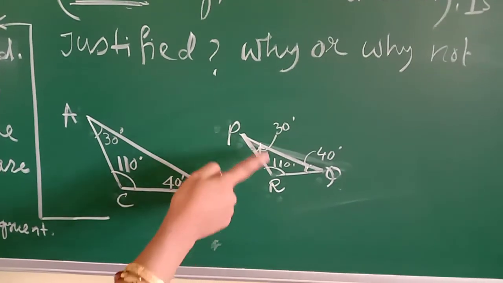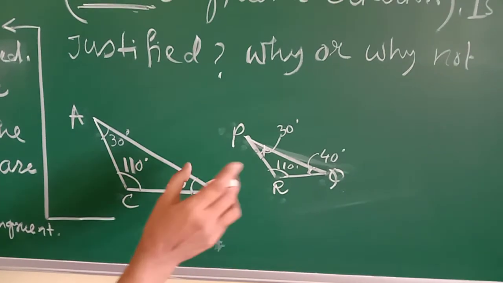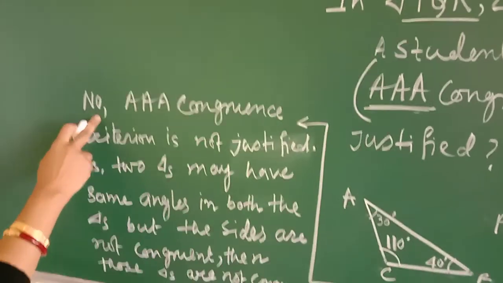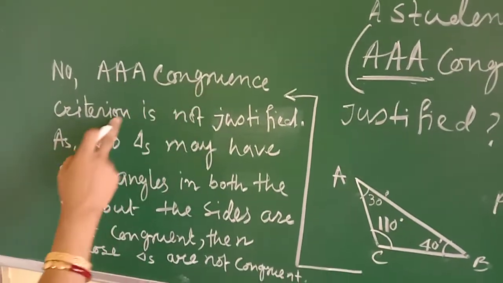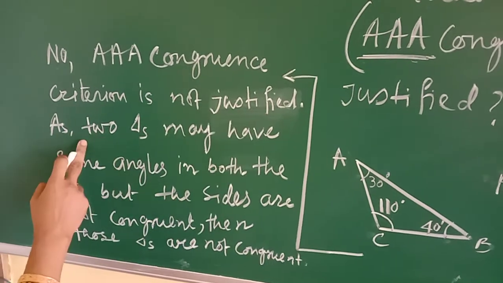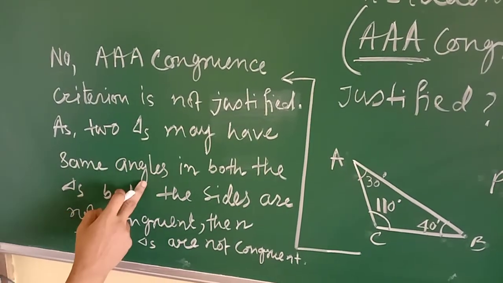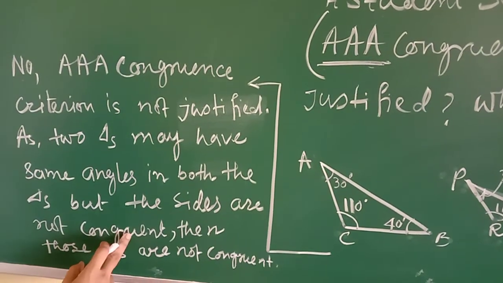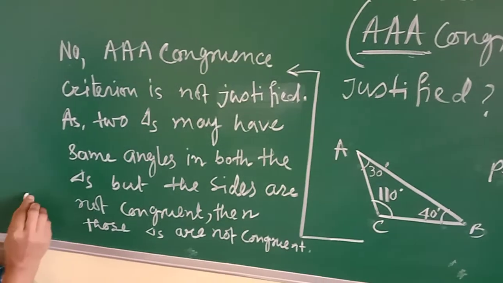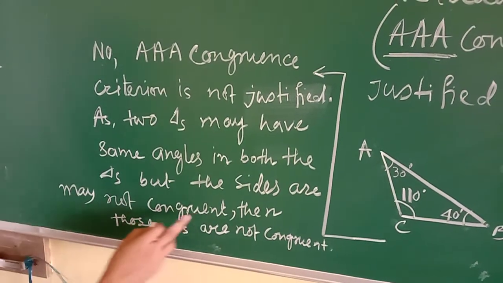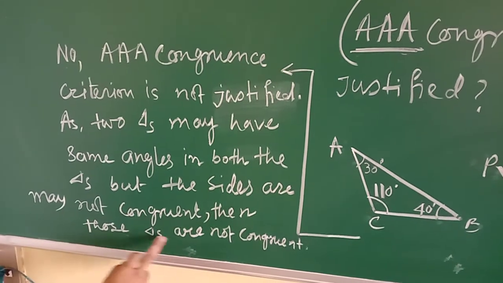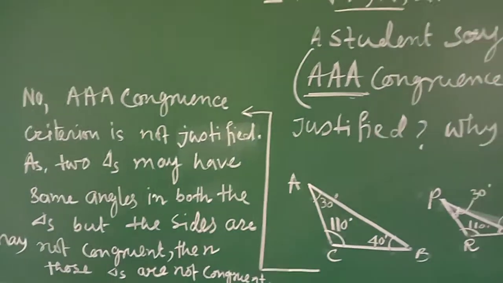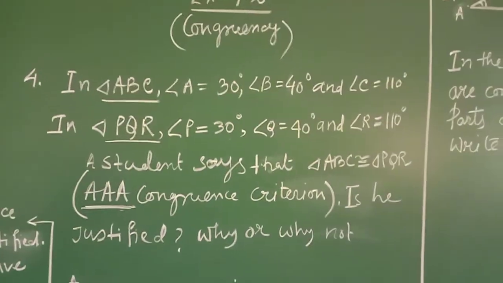No. That means though the angles are equal, the triangles are not congruent. So what you have to write is no. AAA congruence criterion is not justified, as two triangles may have the same angles but the sides may not be congruent. Then those triangles are not congruent. Understood? This is a logical question, so your answer will be this only.